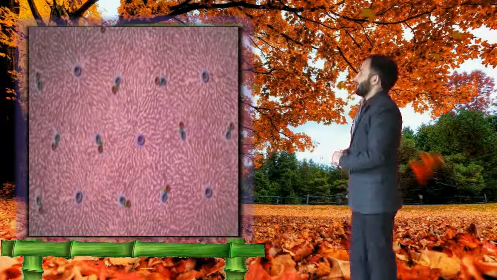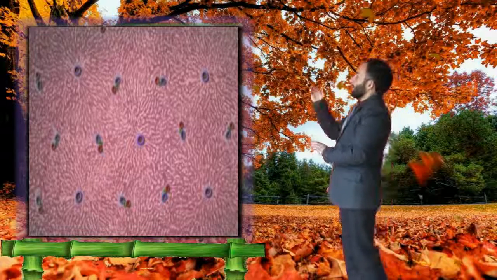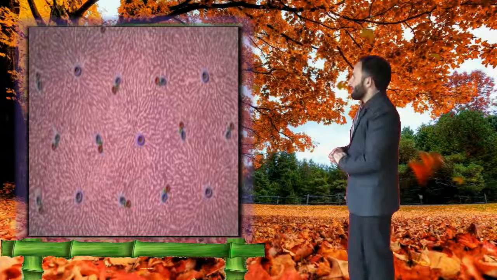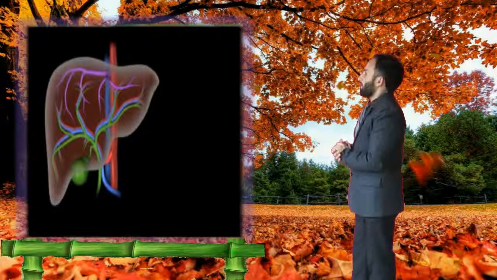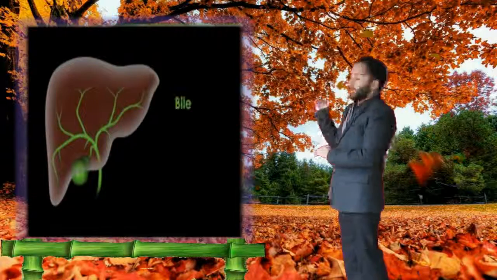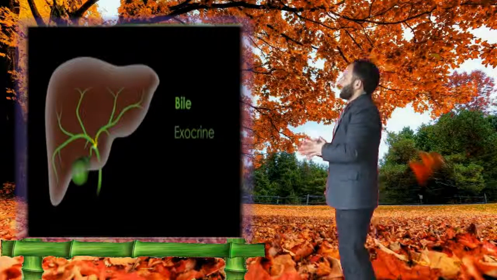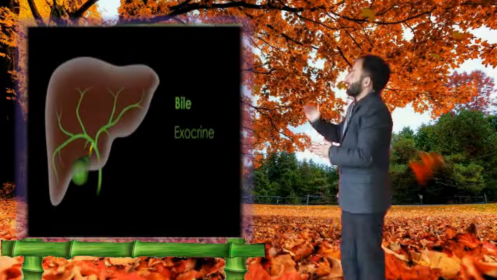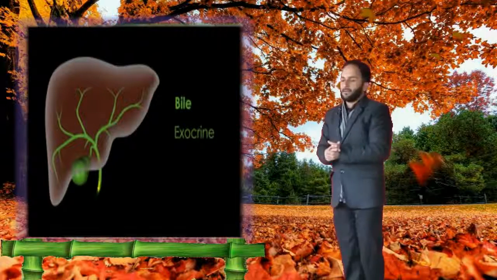The bile capillaries of each lobule join to form bile ducts, which open into the hepatic duct. The hepatic ducts of various liver lobules together form the common hepatic duct that opens into the cystic duct and deposits bile in the gallbladder.